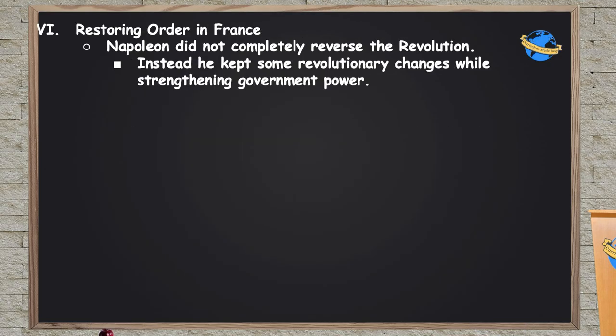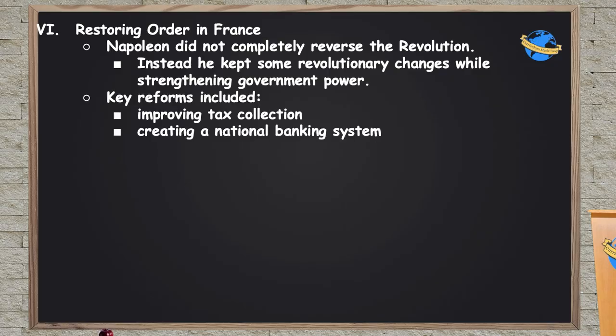And Napoleon didn't completely reverse the revolution. He actually kept some of the revolutionary changes in place while strengthening government power at the same time. For instance, the tax system, which was completely corrupt under the old king, he actually got that all straightened out for the French people and created a national banking system to stabilize the economy.